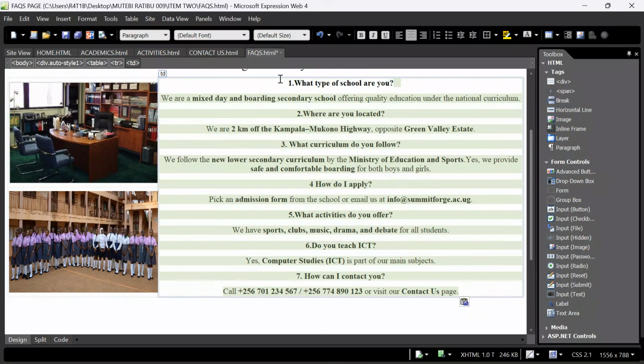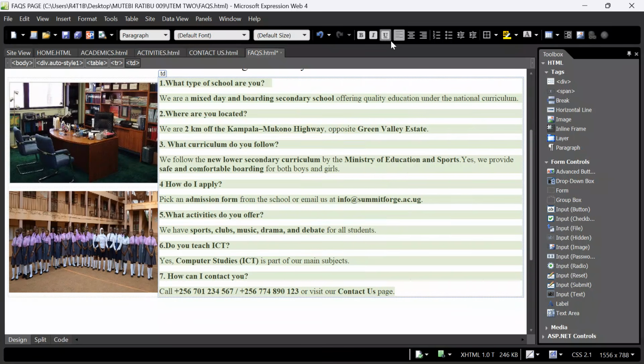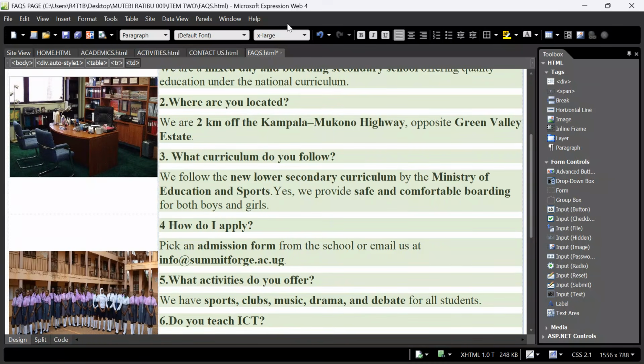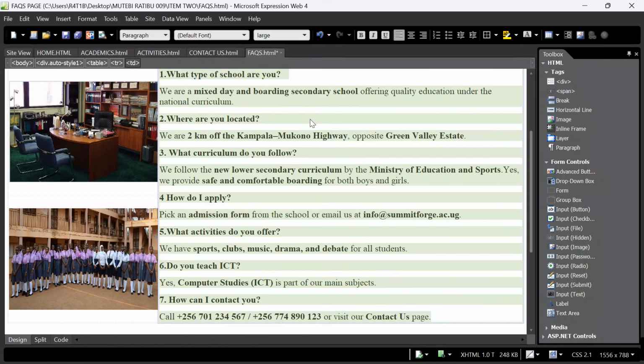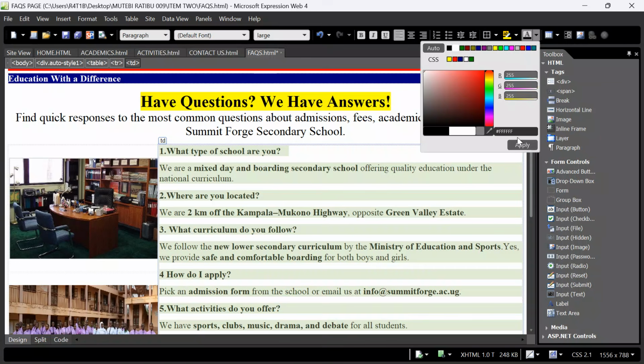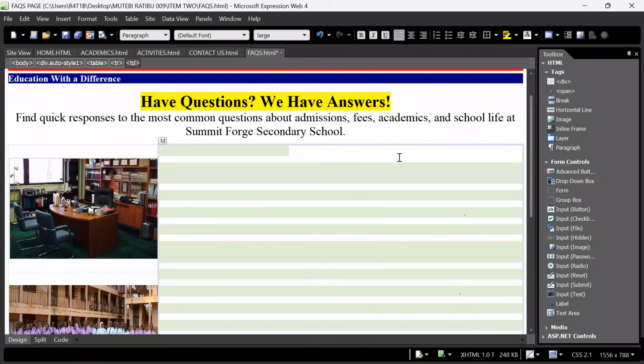I want to move on and align them left. After, I will increase the font size. Let me keep it around 24. Yes. Is it clear here? 24 seems to be very big. Around 18. Maybe 18 can work well. So come over here. I want to set a font color. Let me take font color white. I click OK. Oh, you can't see because the font color is white.